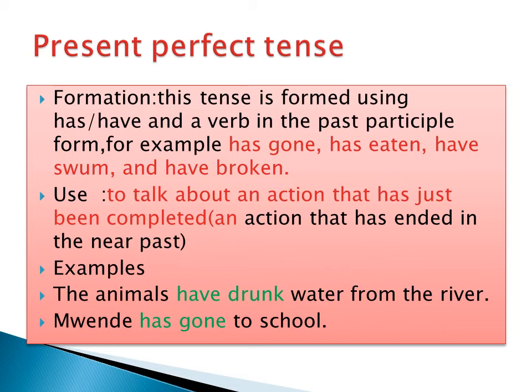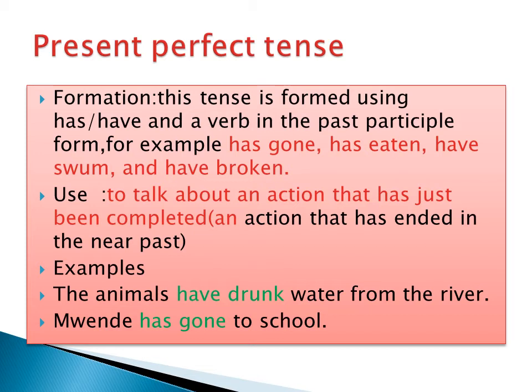Present perfect tense. This tense is formed using has or have and a verb in the past participle form.